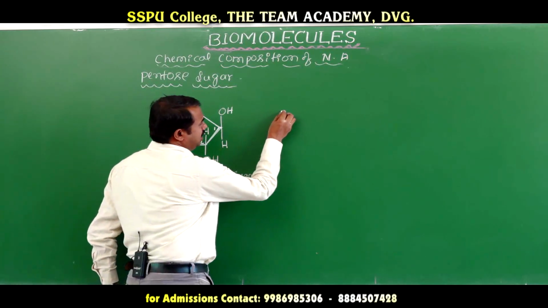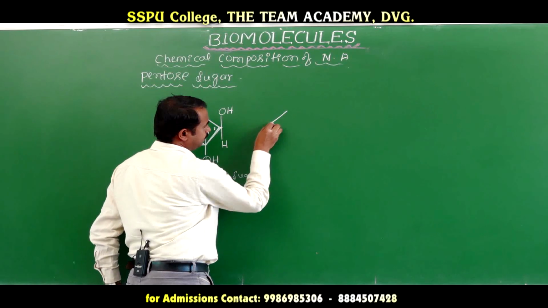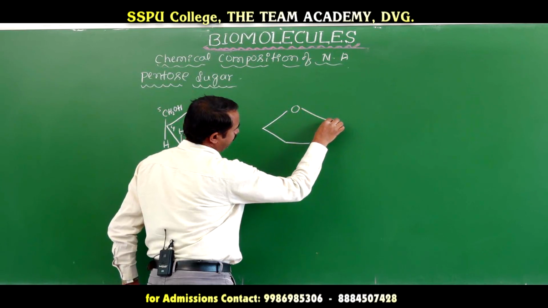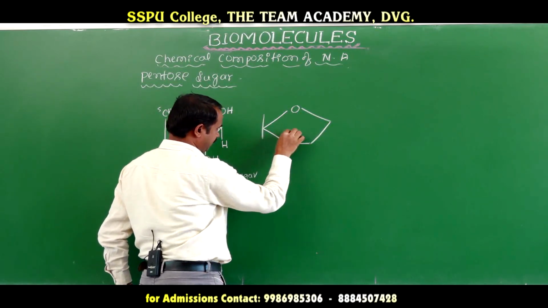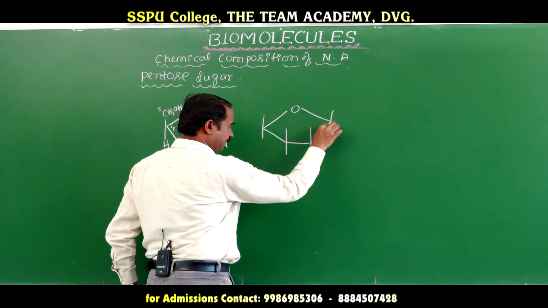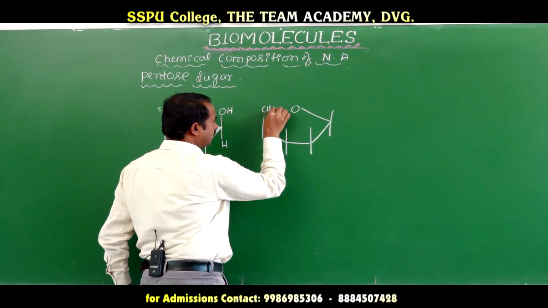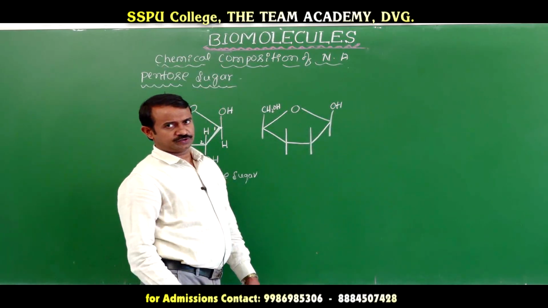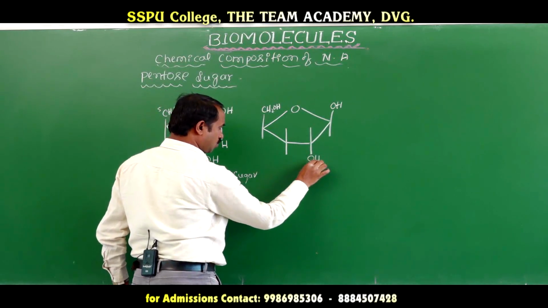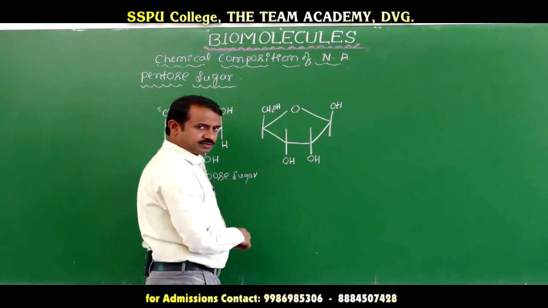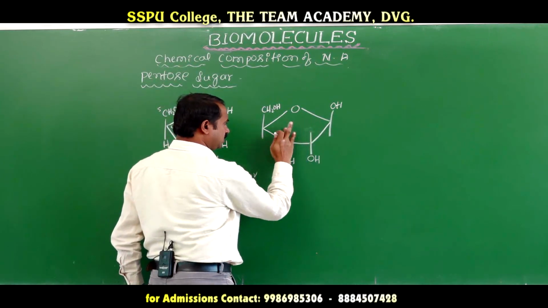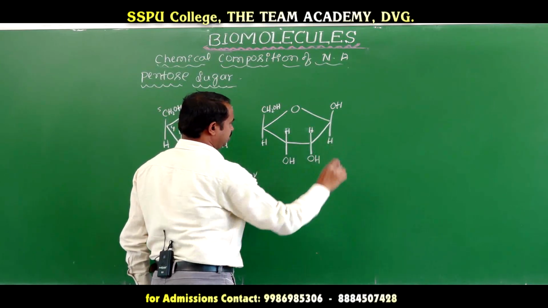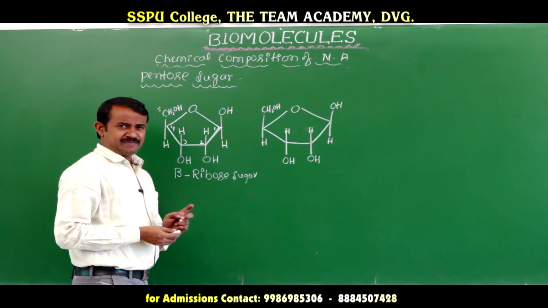Next, coming to another pentose sugar: CH2OH, beta OH, OH, OH, and hydrogen, hydrogen, hydrogen, hydrogen. Both are the same here.